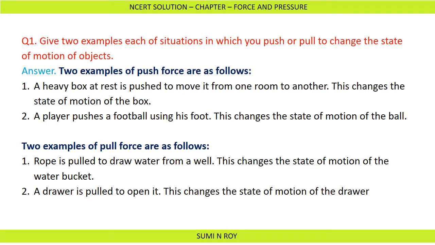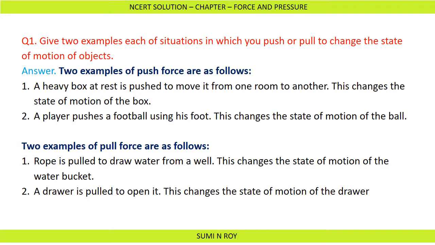Now examples of pull are, a rope is pulled to draw water from a well. This changes the state of motion of the water bucket. So when we pull a rope to draw water from the well, we are changing the state of motion of the water bucket. Next is, a drawer is pulled to open it. This changes the state of motion of the drawer.